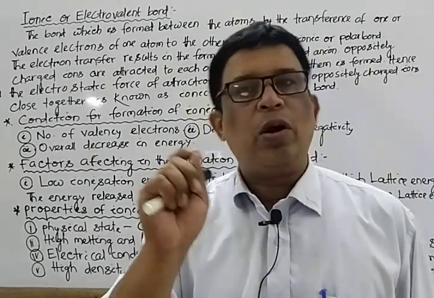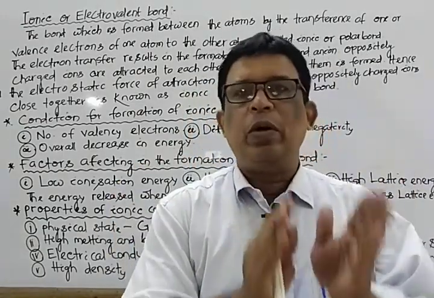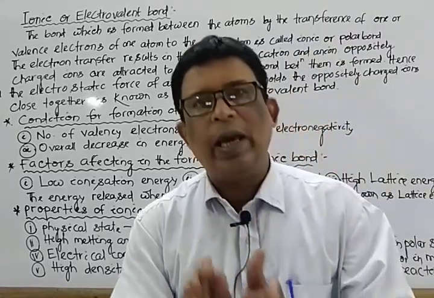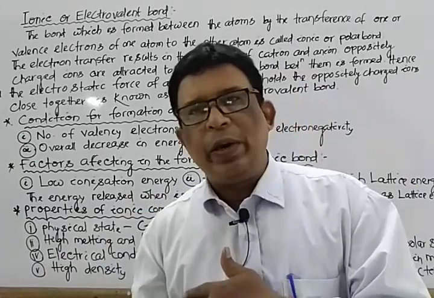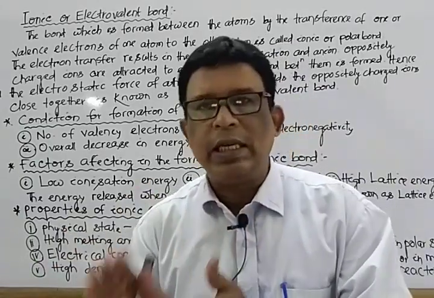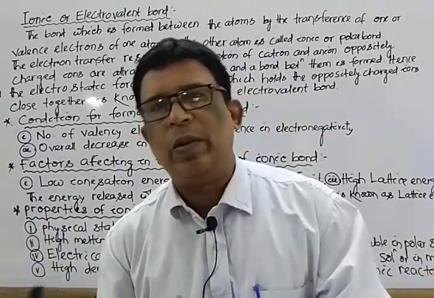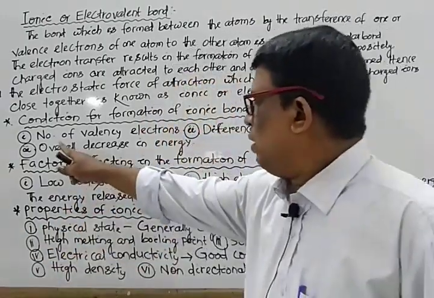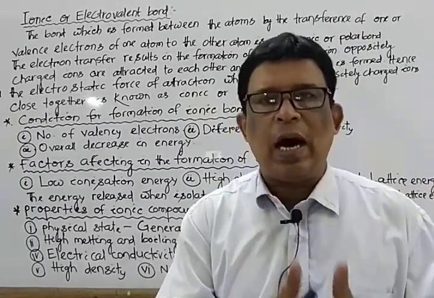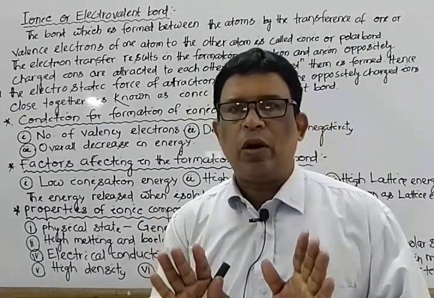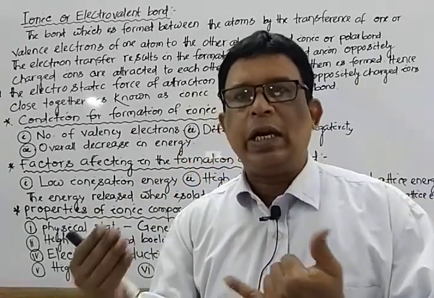That means the number of valence electrons. Atom A must belong to group 1A, 2A or 3A, that is, electropositive metals. And atom B belongs to group 5A, 6A or 7A, that is, electronegative or non-metallic nature. Mark that. Point 1 is the number of valence electrons. That means atom A possesses 1, 2 or 3 valence electrons, while atom B possesses 5 or 6 or 7.